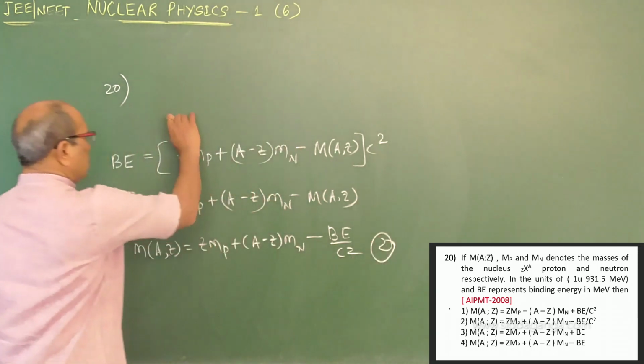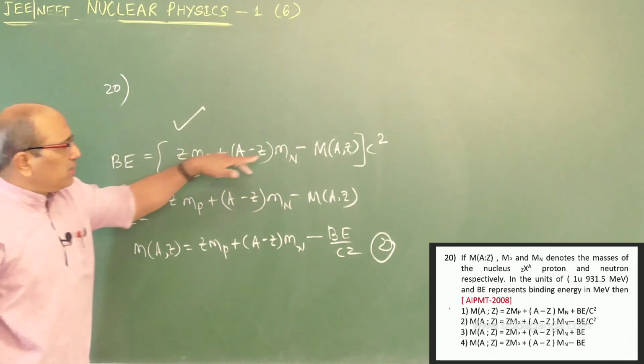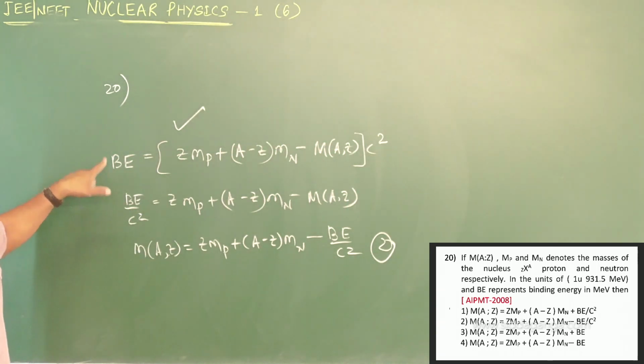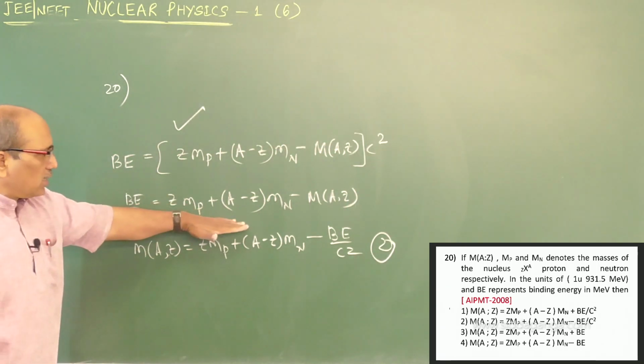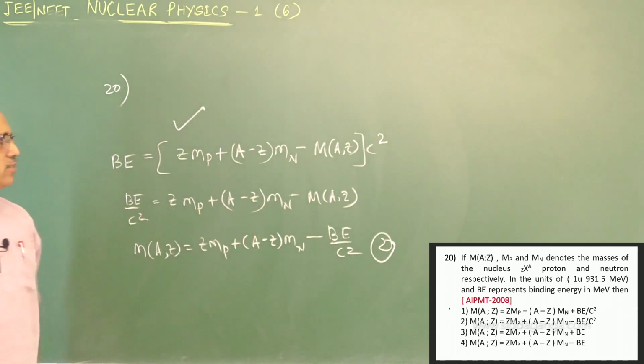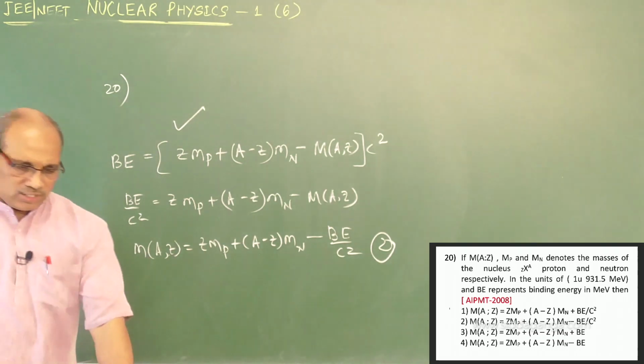The relation is this basic: mass defect into C square gives you the binding energy. Binding energy by C square gives you the mass defect. Interchanging the two terms, you get the answer. Let's go.